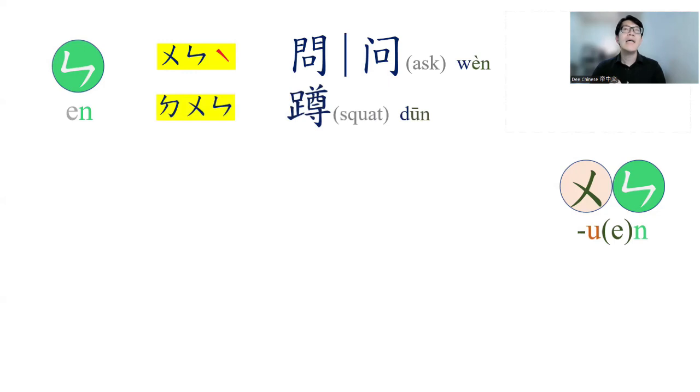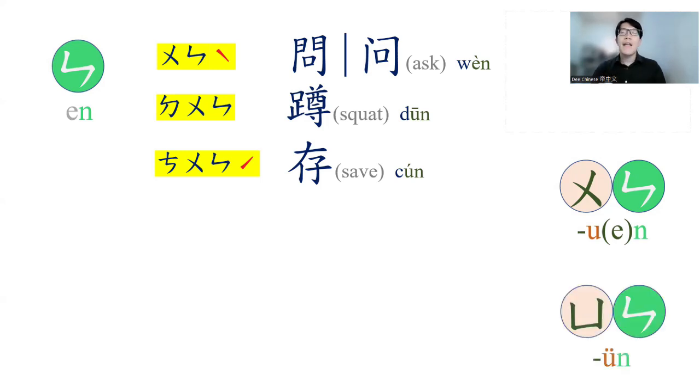Next one, the, u, n, first tone, we say duan. Duan means squat. Next one, ci, u, n, second tone, cun. Cun in Chinese means save. To save money, to save time.